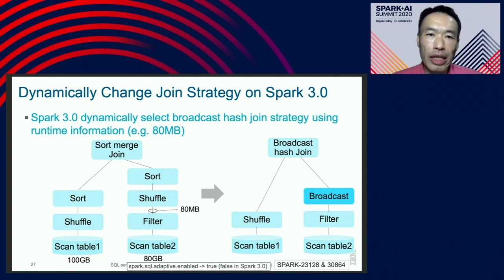In this case, the filtered result is very small. Spark changes the join strategy from sort merge join to broadcast join. As a result, total execution time will be reduced. This is because two sort operations are eliminated. To enable this feature, we need to set the property at the bottom.